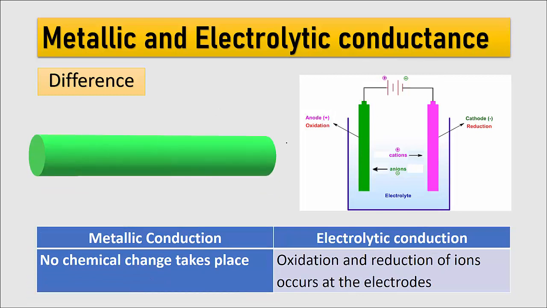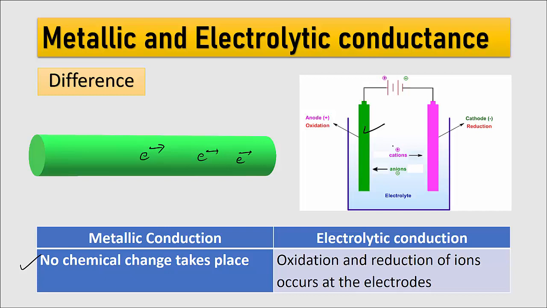Next is what? In the metallic conductor, no chemical change takes place. Only the electron flows through the conductor, but there is no chemical change inside the conductor. But in the electrolytic cell, there will be oxidation and reduction reactions at the respective electrodes. So the reaction occurs in the electrolytic cell.